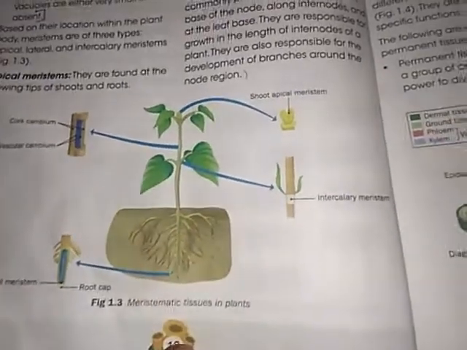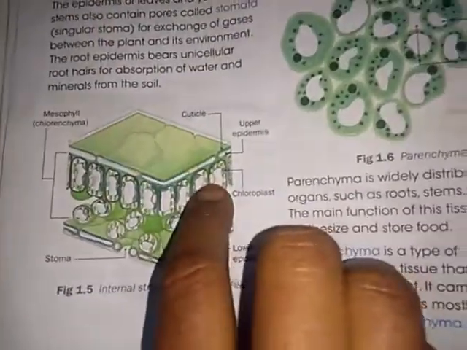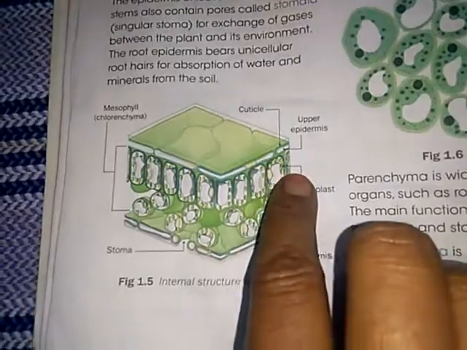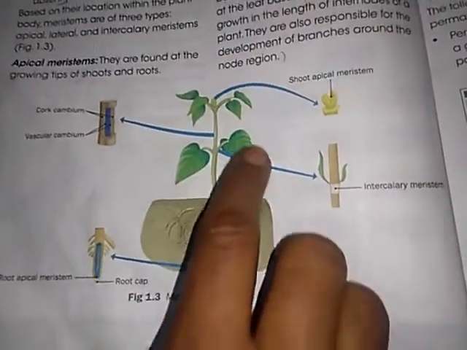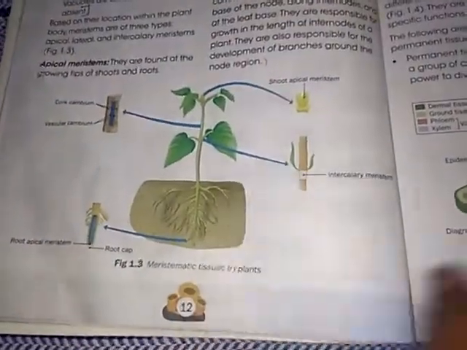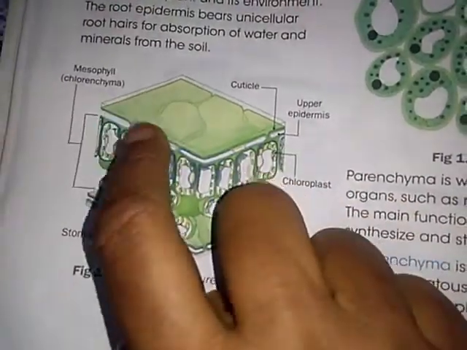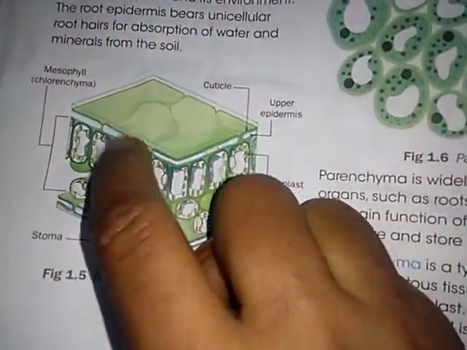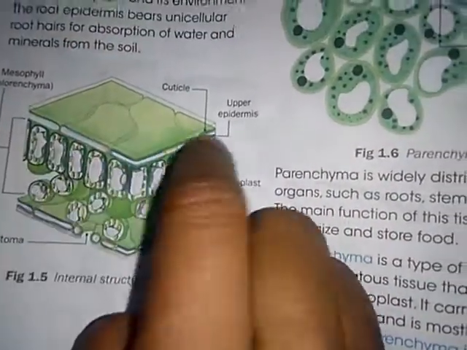Okay. Epidermis is a dermal tissue. It covers the root, stem and leaf of a young stem. The epidermis of leaves secretes the waxy coating. This is called the waxy coating. Where is it present? In the epidermis tissue.